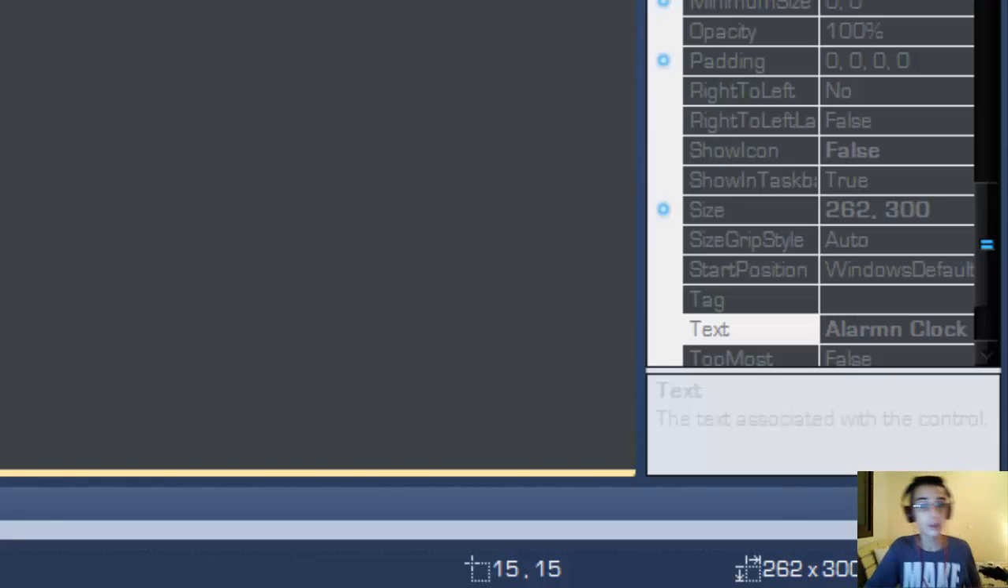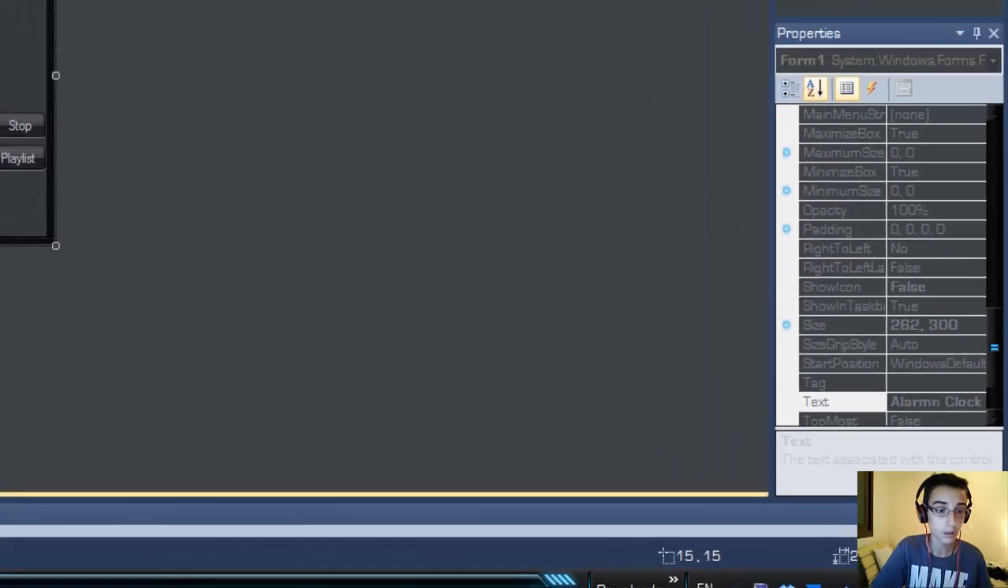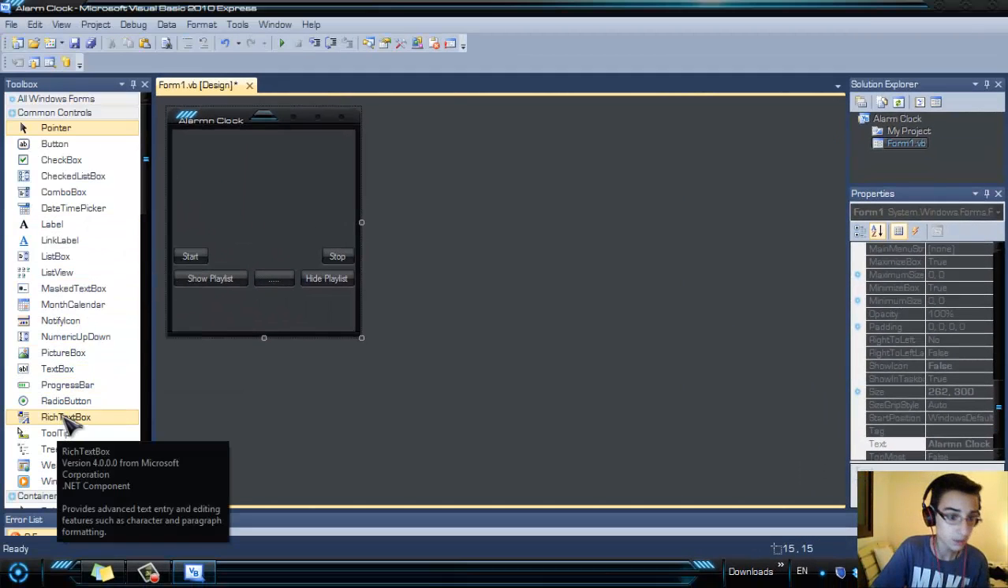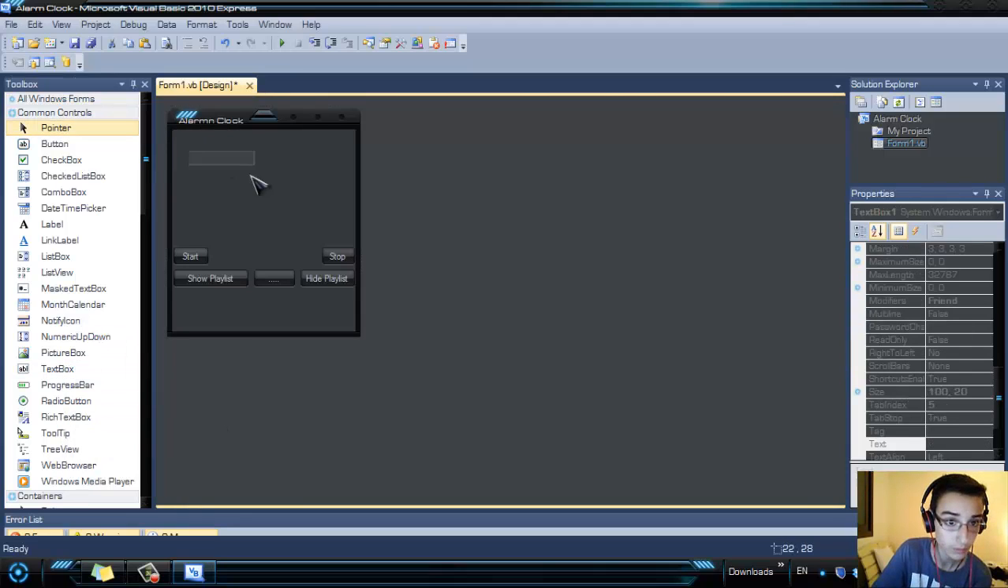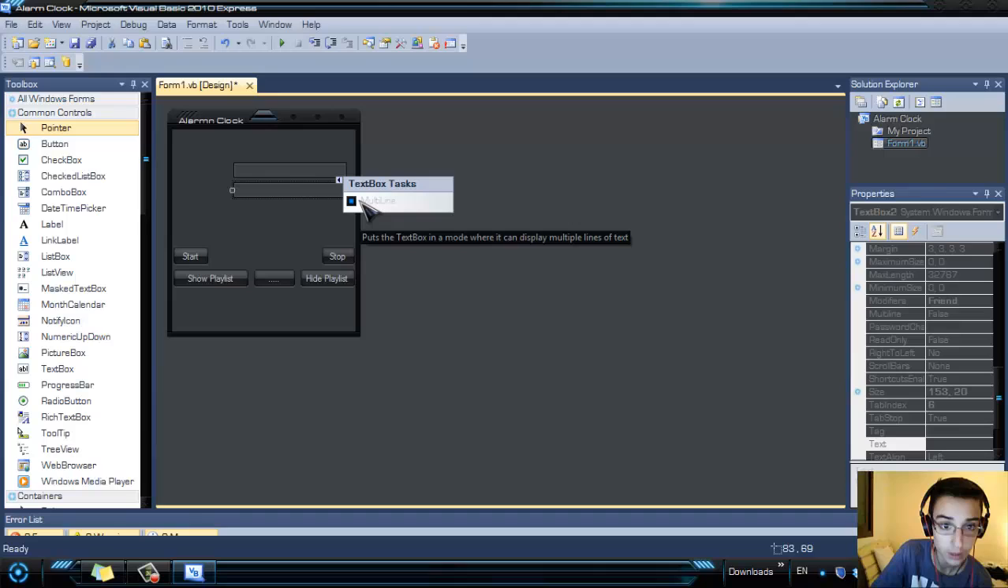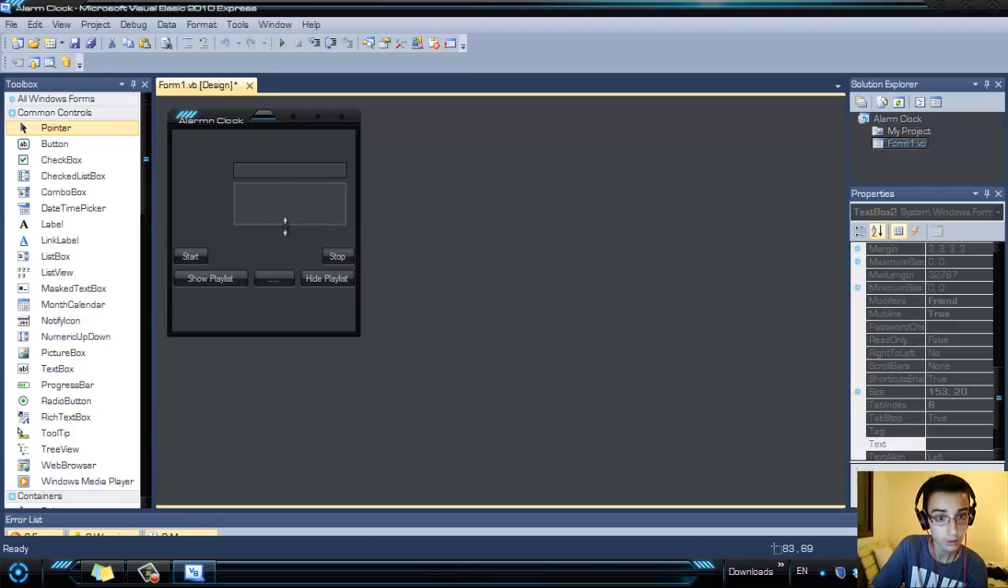So now you need to add two text boxes. One over here, resize it. Another one over here, but make sure that you have selected multi-line to make it a little bigger, so that in this text box you can type whatever you want.